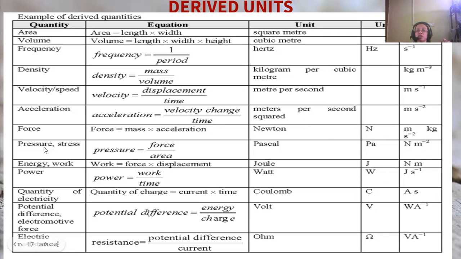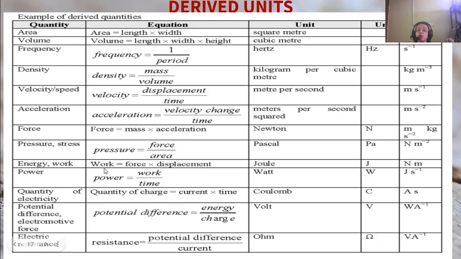Then pressure or stress, the same formula, that is force by area. Force is mass into acceleration, again a combination of fundamental units. Area is itself a derived unit, which is a combination of fundamental units. Its unit is Pascal, Pa, or you can say Newton per meter square.